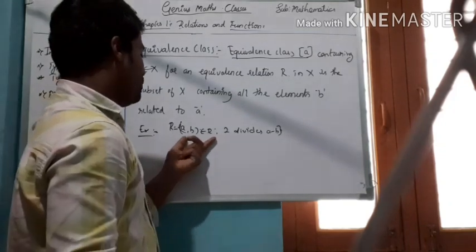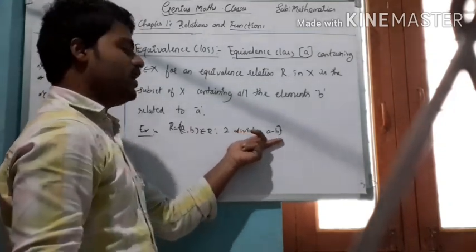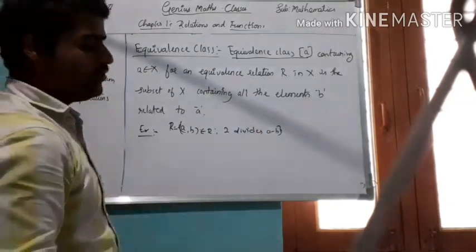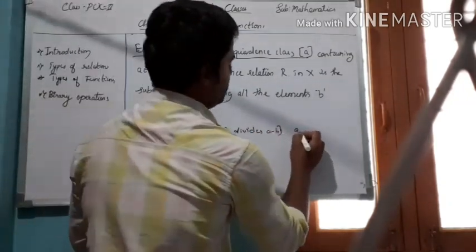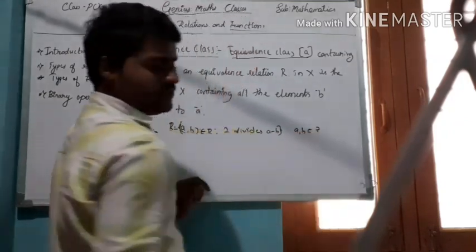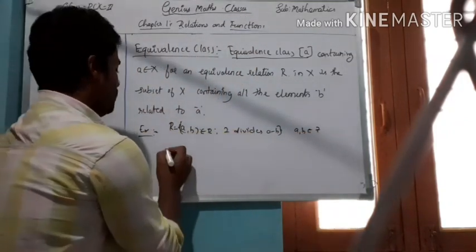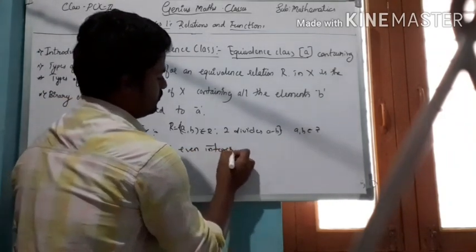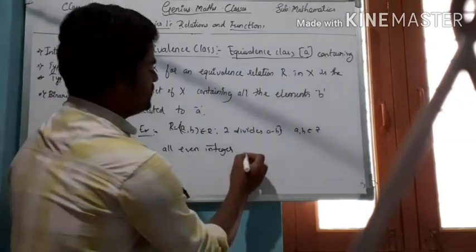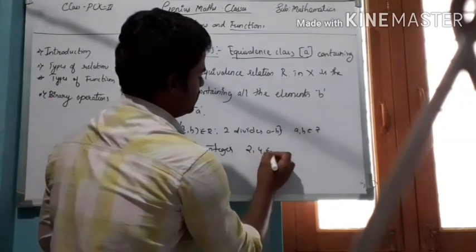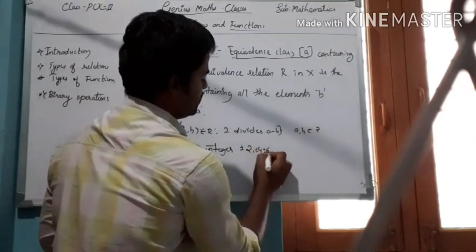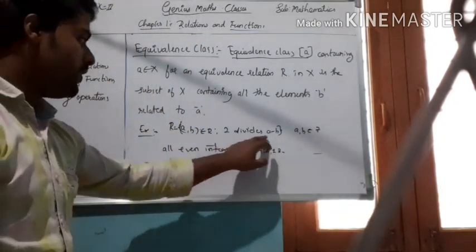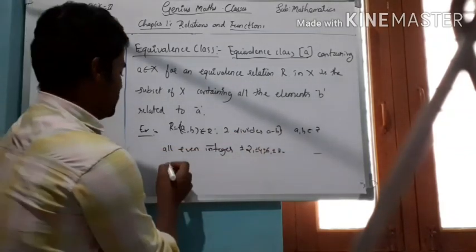Here A, B belong to Z. If I consider all even integers, which are 2, 4, 6, plus or minus 2, plus or minus 4, plus or minus 6, etc., 2 divides A minus B means 0 is the element for me.